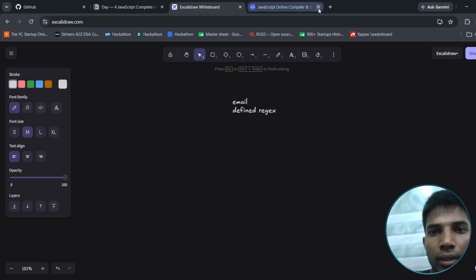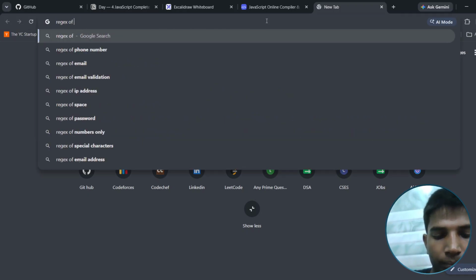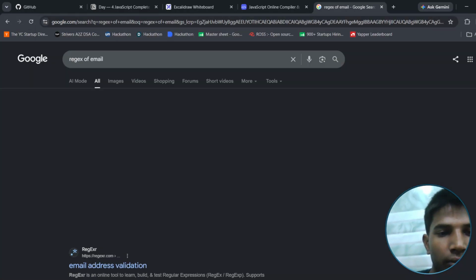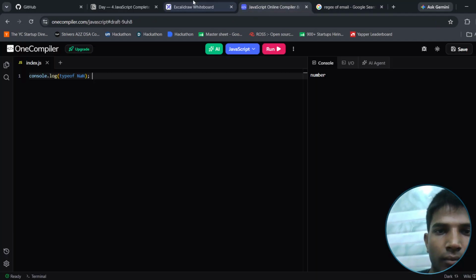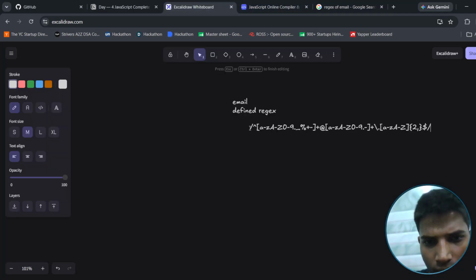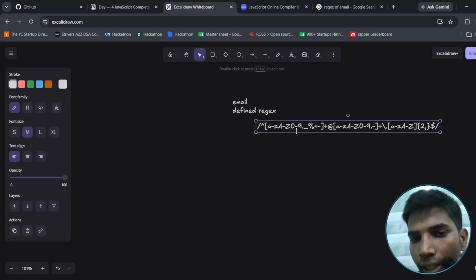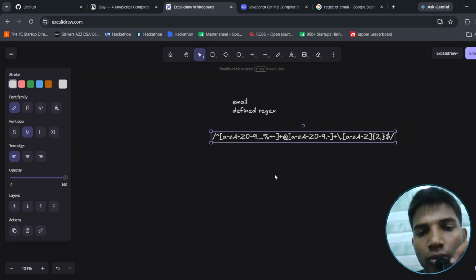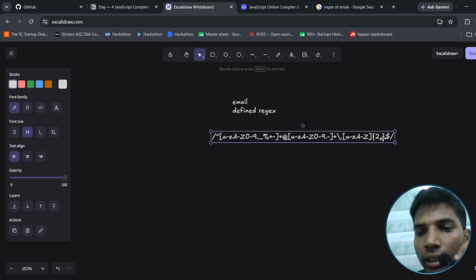Regex, for example, you can see the regex of an email like that. This defines that the first character will be A to Z, small a to small z, and 0 to 9, dot, underscore, plus, minus, and after that the at-the-rate sign, and after that this can be capital A to small z, and this will be defined.